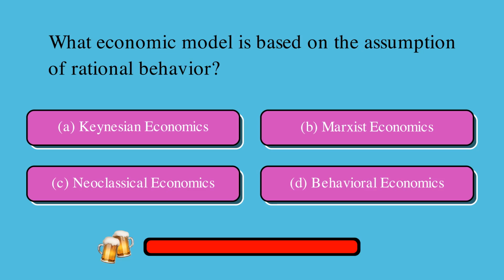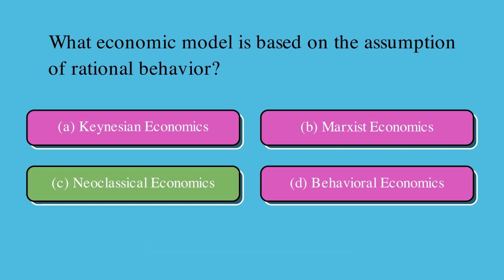What economic model is based on the assumption of rational behavior? Is it A, Keynesian economics, B, Marxist economics, C, neoclassical economics, or D, behavioral economics? The correct answer is C, neoclassical economics.